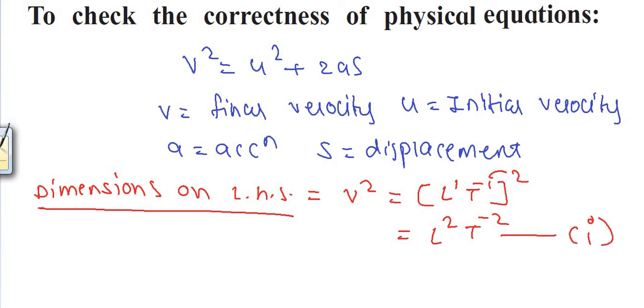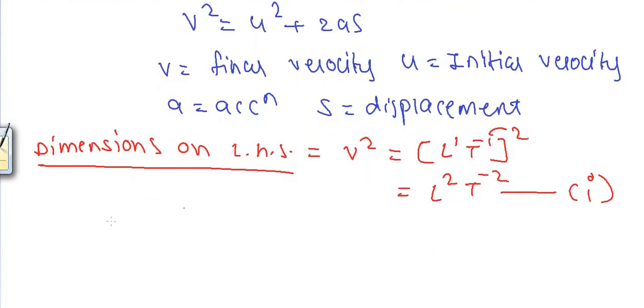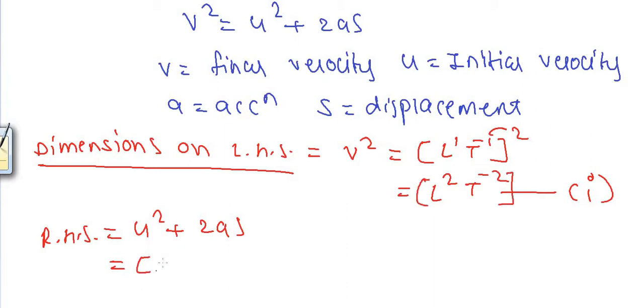Now let us try to find out the dimensions on right hand side, which is equal to U square plus 2AS. Now U is velocity itself, the only thing is it's initial velocity. So the dimensions of U square are going to be same as that of the dimensions of V square. So I will write them directly. The dimensions of U square are L raised to 2, T raised to minus 2.